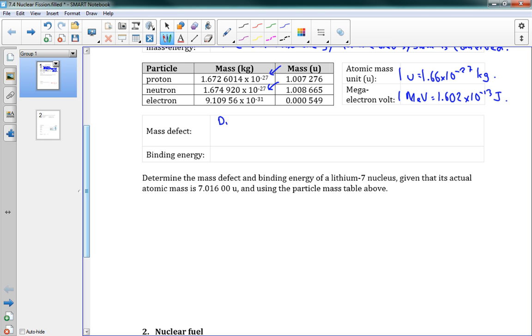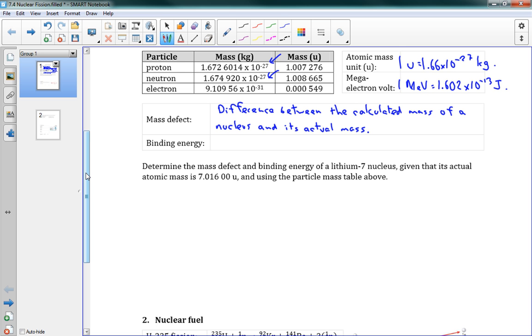This is the difference between the calculated mass of a nucleus and its actual mass. This is the mass defect.